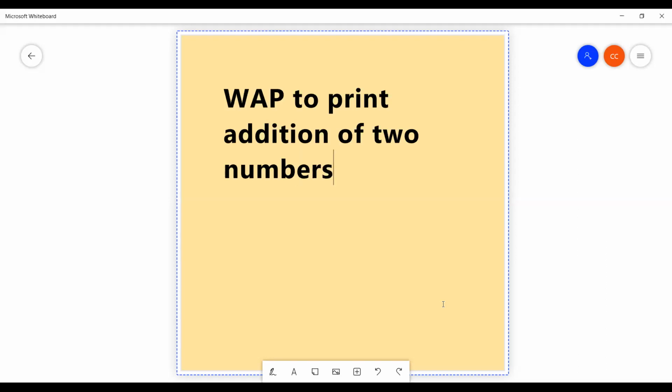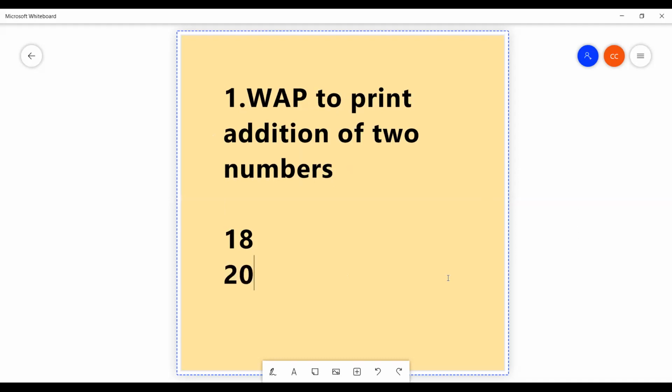This is my problem. This is your first example in C program. The program is to write a program to print addition of two numbers. First of all, you take two numbers. Assume the first number is 18, then the second number is 20. These are the two values. First value 18, second value 20.